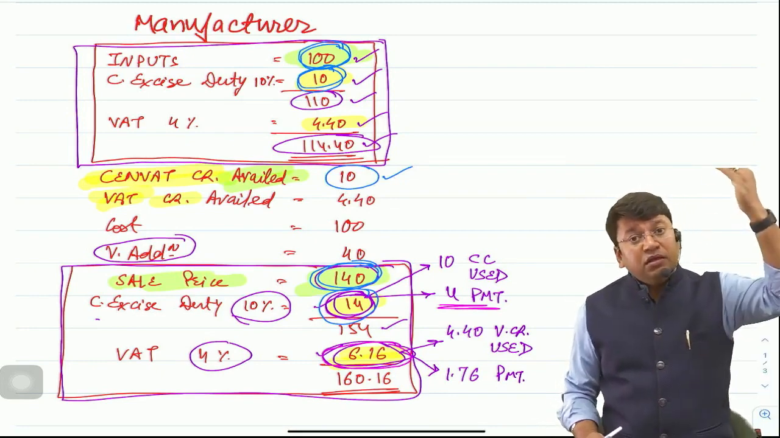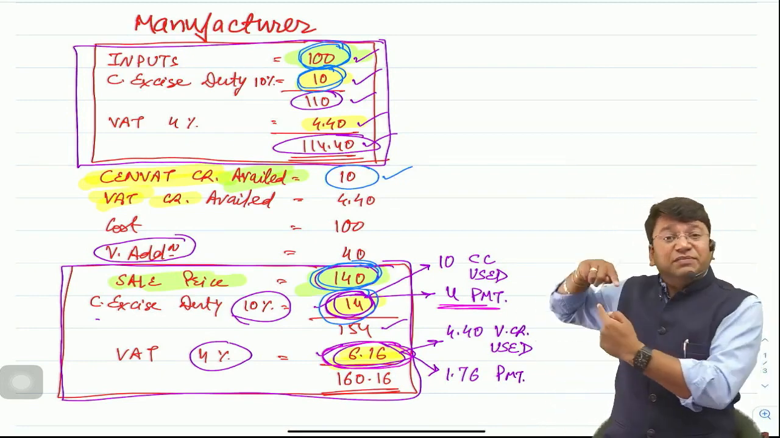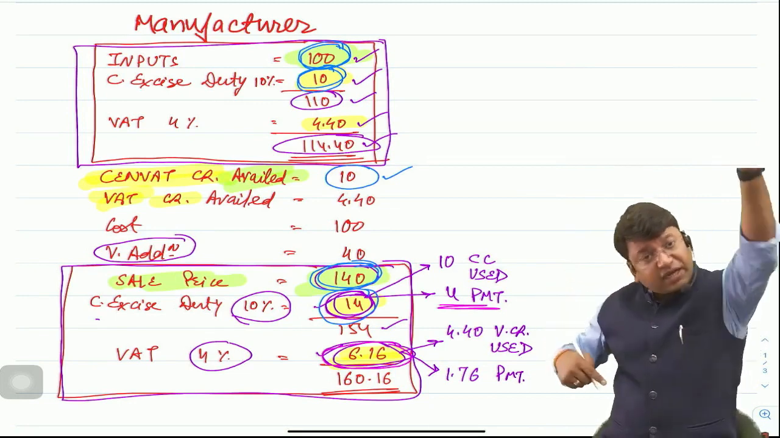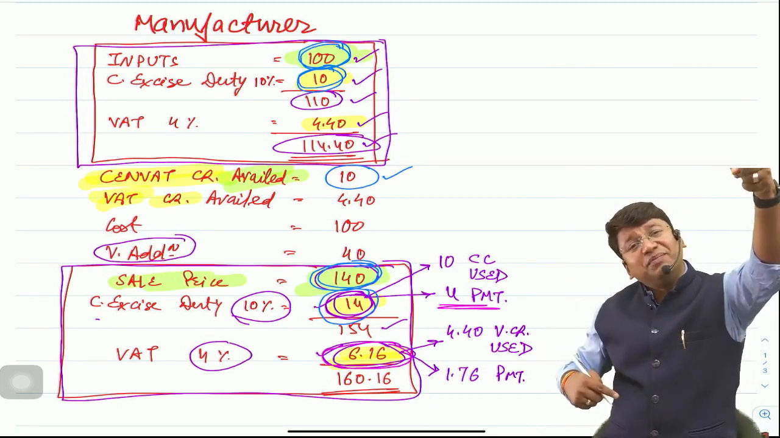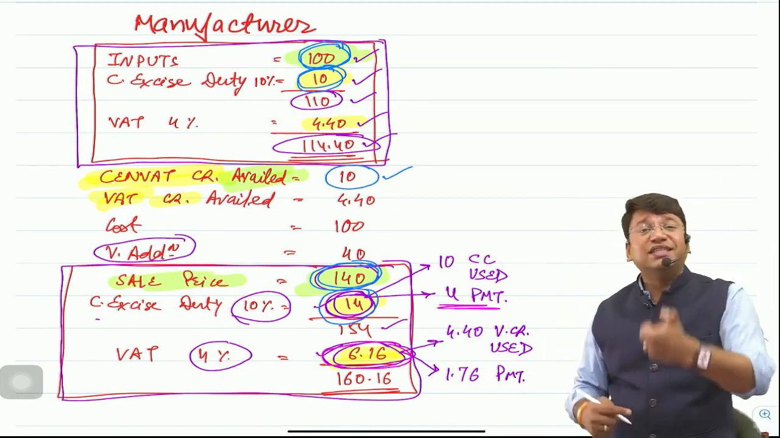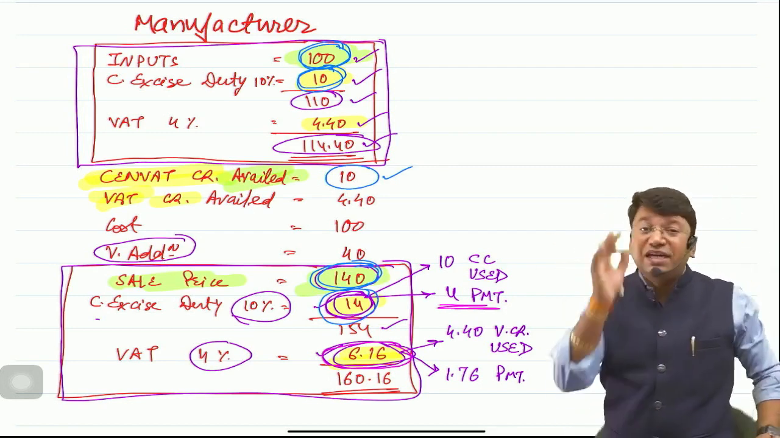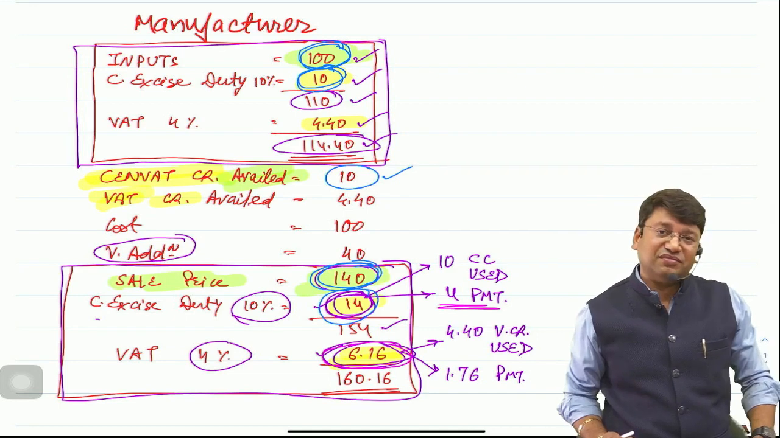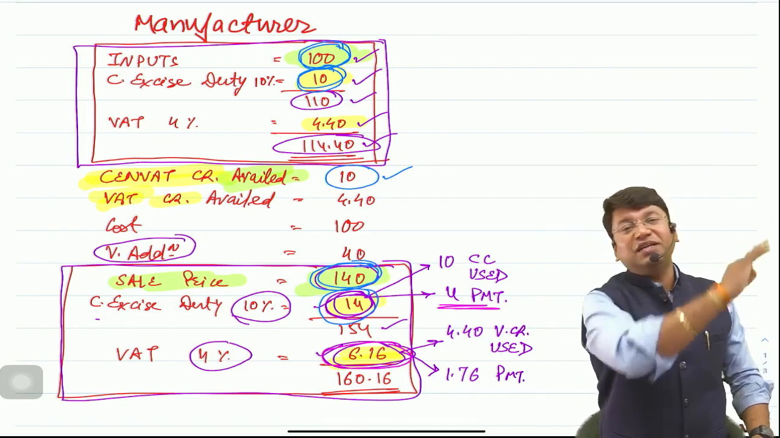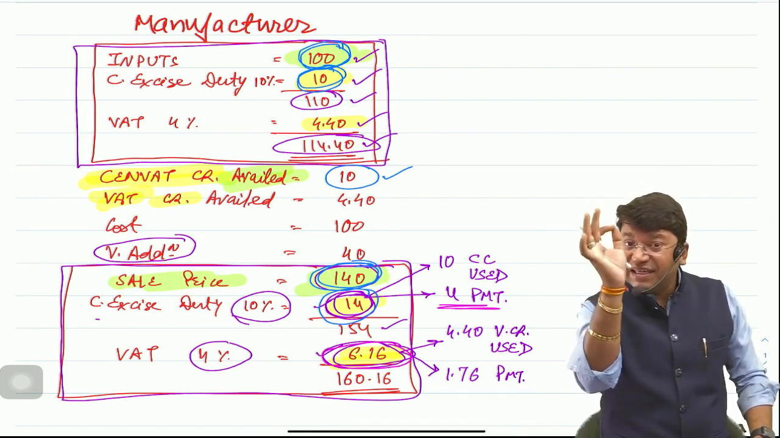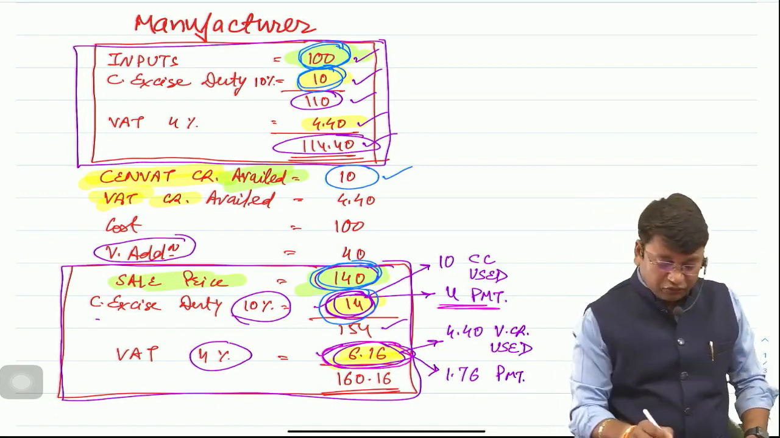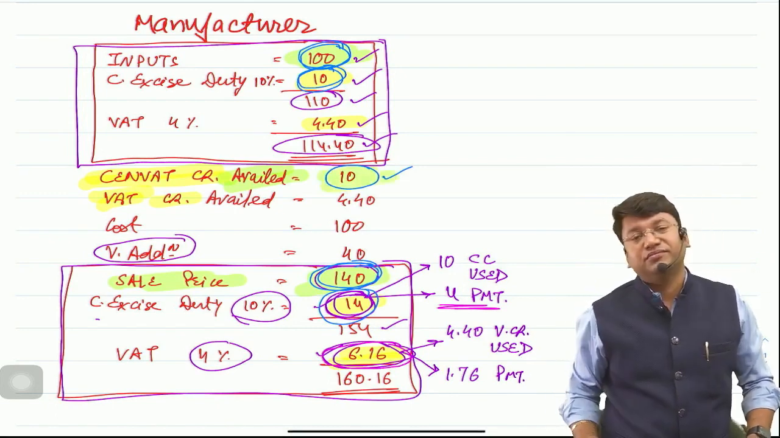So, in this example, tax is being charged on rupees 140, which includes 100, on which we have already paid the tax. And again, tax is being charged on rupees 140, which includes 100. So, to avoid the multiple taxation and cascading effect, credit of rupees 10 was allowed.